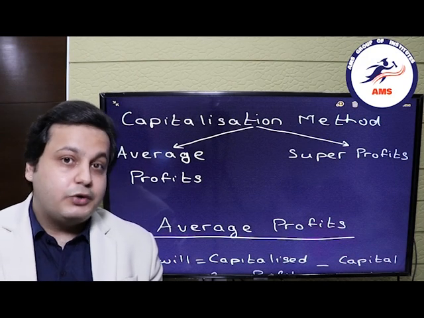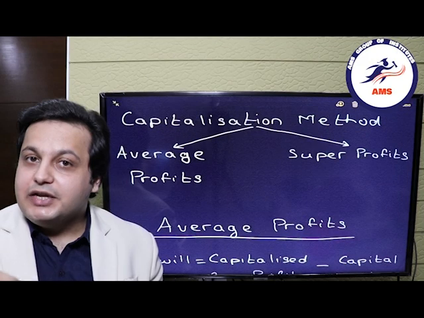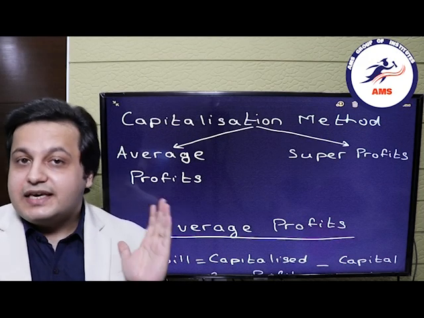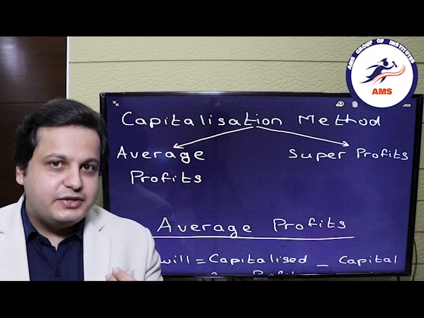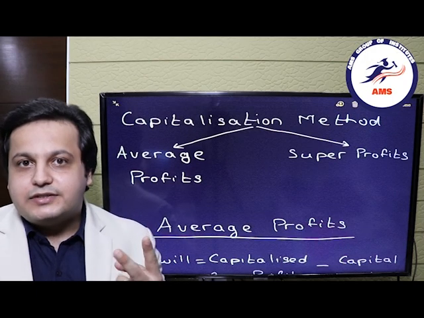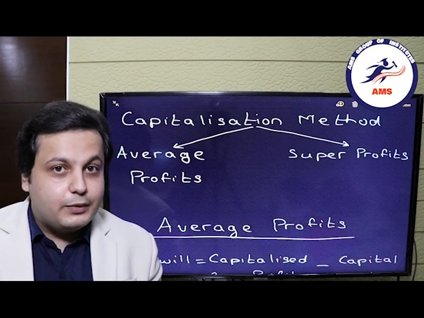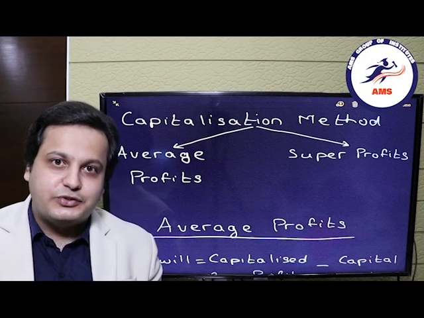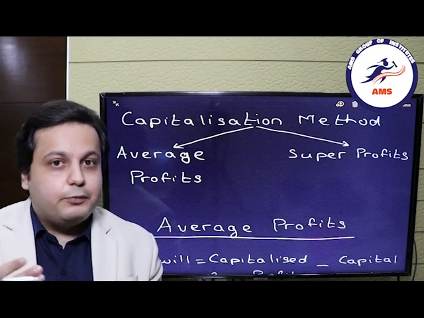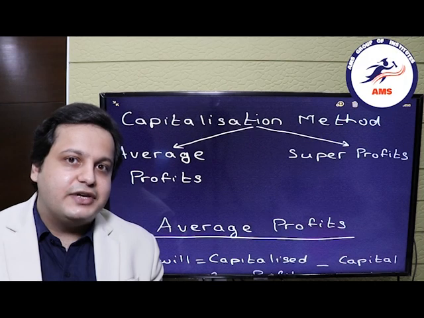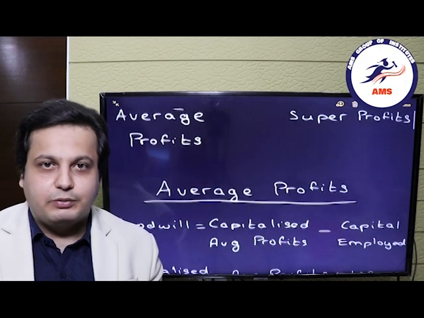So let's get on with today's topic, that is valuation of goodwill using capitalization method. As you guys can see, capitalization method has two methods. First is capitalization of the average profits and the second one is capitalization of the super profits. Now first we will see the first method, that is capitalization of average profits. So let's move to the formulas.